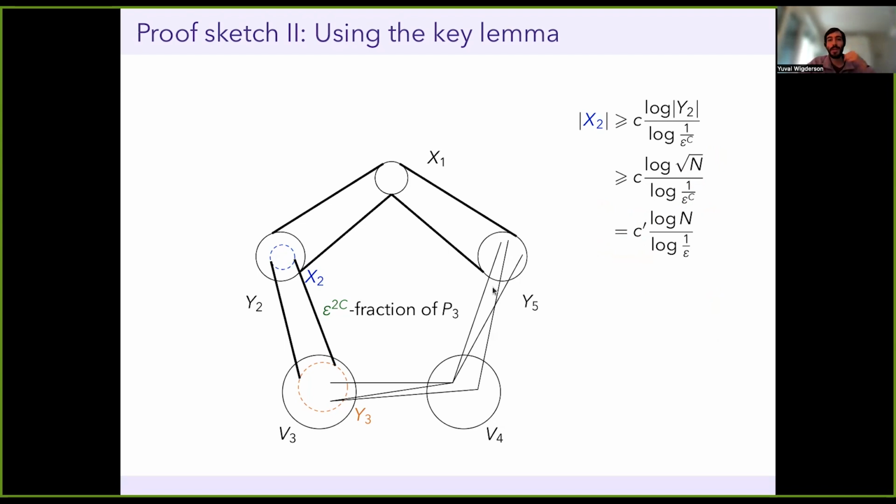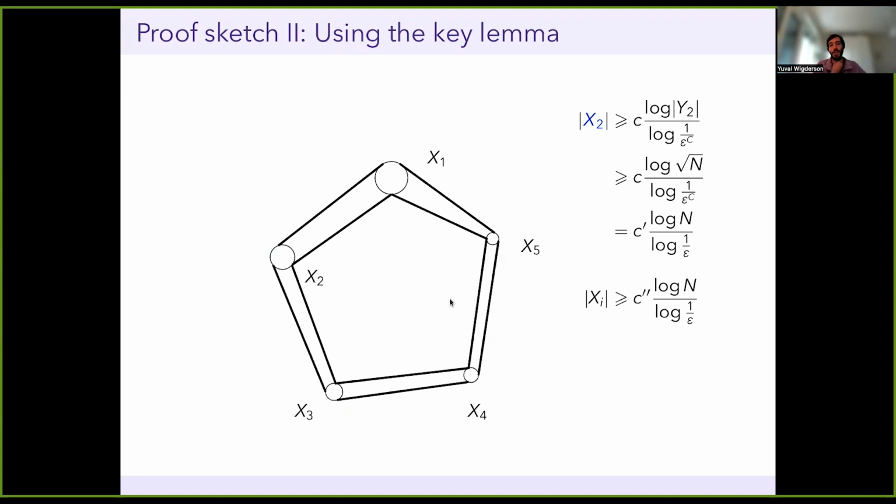So when I repeat this lemma, my set X2 that I find is still of the same shape as the final bound that I'm looking for. And so now I can just repeat the argument. I restrict to X2 and to Y3, and I keep going, I repeat it again, and eventually I find my blowup. Because at every step I only lose polynomial factors, when I take logs, all of those factors vanish, and I end up with the structure I wanted, which is a blowup of a pentagon where all the parts have size some constant times log n divided by log 1 over epsilon.